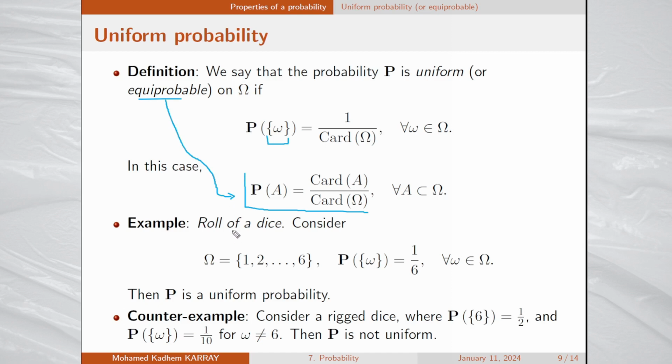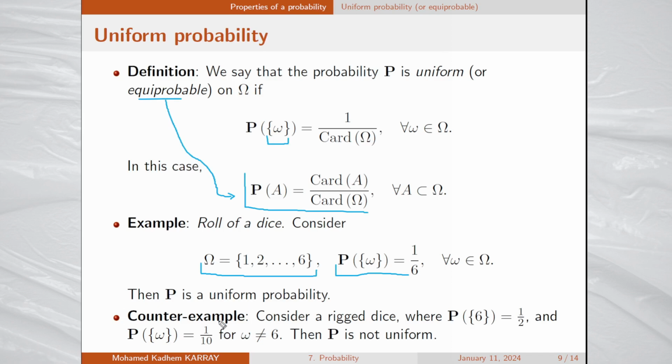So here is an example, the roll of a dice. We have considered the universe as the integers from 1 to 6, and we have defined the probability of each elementary event as 1 over 6. This probability is a uniform probability.